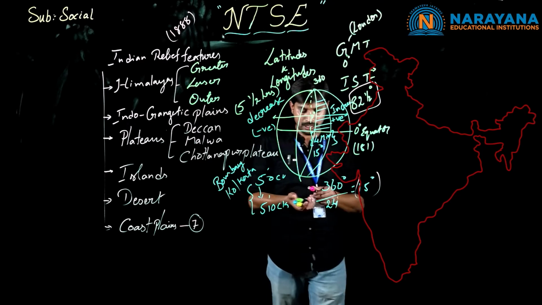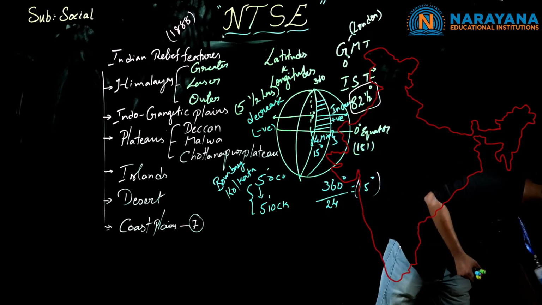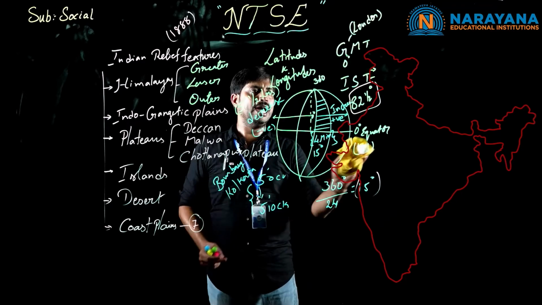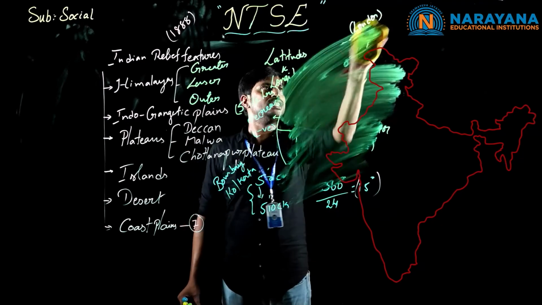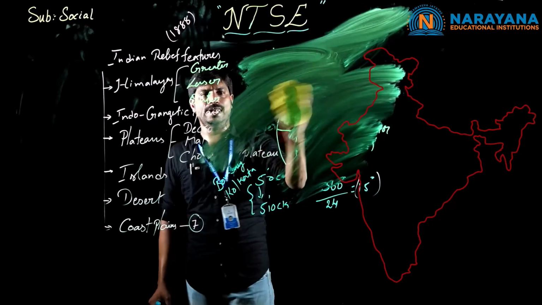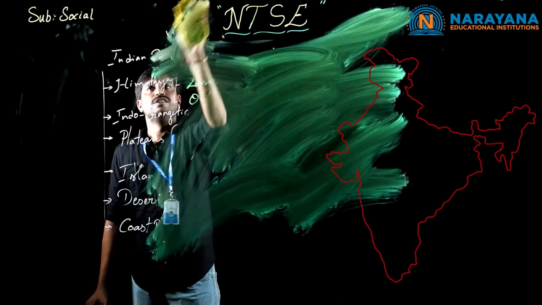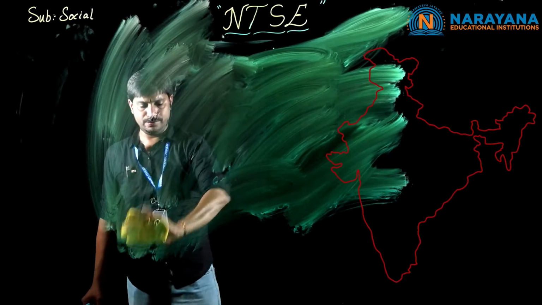Clear. Now going to the map, India's location. As we discussed the location, latitude, now we are going to the latitudinal and longitudinal location and the distance from north to south and west to east. Clear, children?